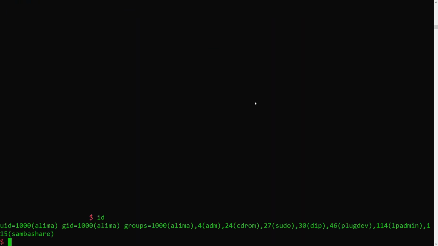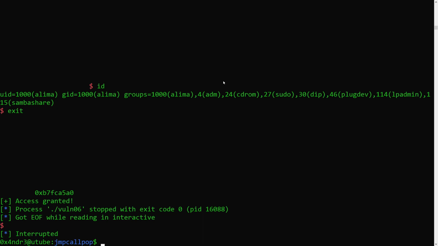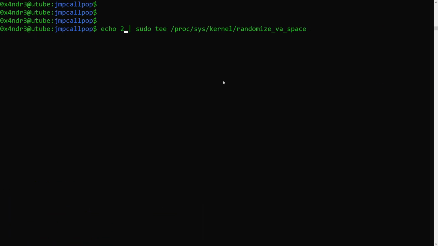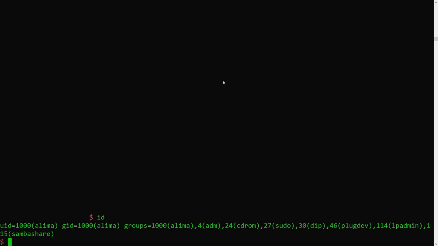Let's see if it works. And there you go. But as you might recall, we're still in a disabled ASLR system. Let's fix that and see if this still works. It does. Awesome. ASLR bypassed due to a memory leak exploited with format strings.